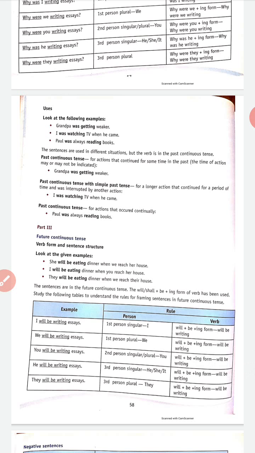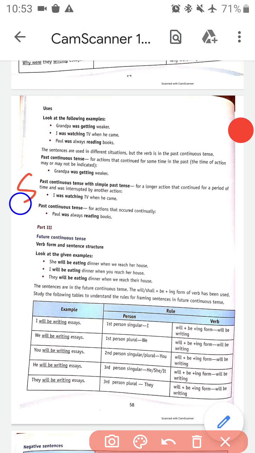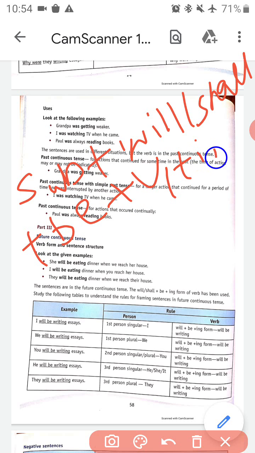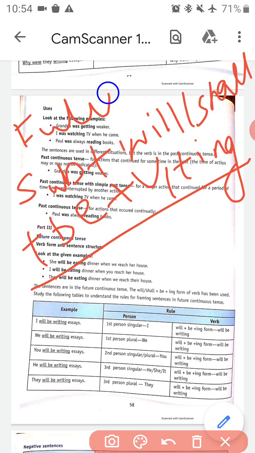The formula of future continuous tense is subject plus will or shall plus be plus verb first form plus ing. Okay, future continuous tense. So as per this formula we can set up any sentence in future continuous tense.